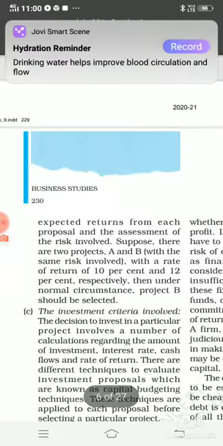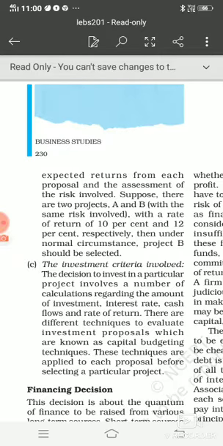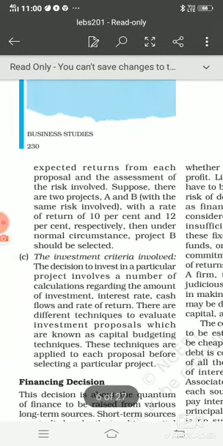And the project where more rate of return is there, the project where less risk is there, he will go through with that project. An example is also given here, student.